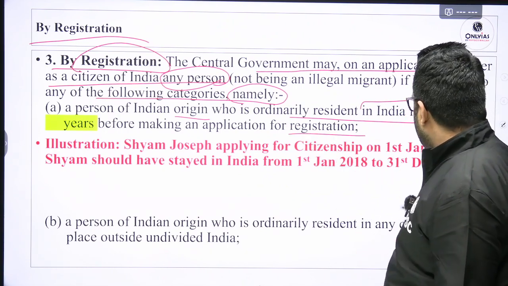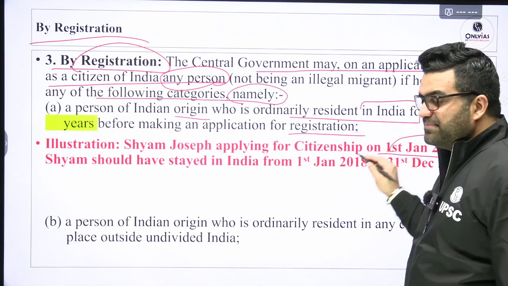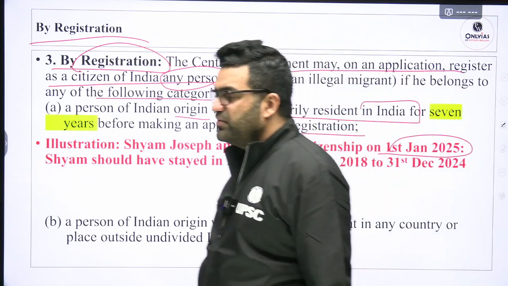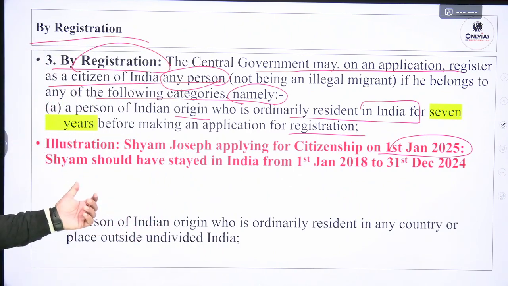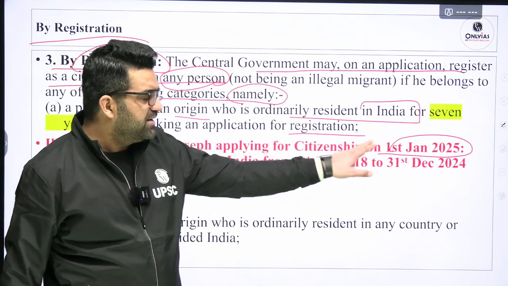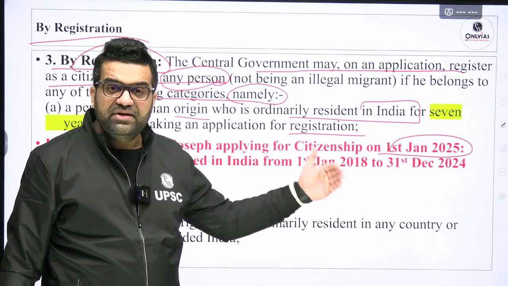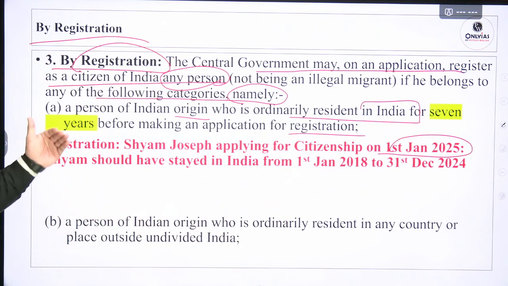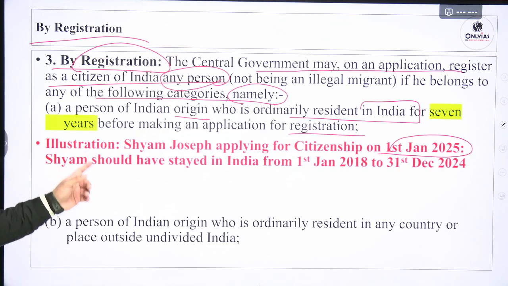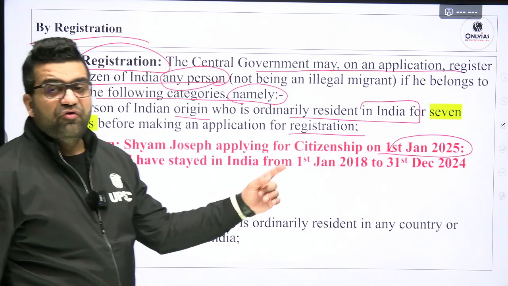Let's assume a person named Sham is making application on 1st of January 2025. Okay, he should have stayed in India from 2018 till 31st December. 7 years before making this application, he should have stayed continuously in India for 7 years.